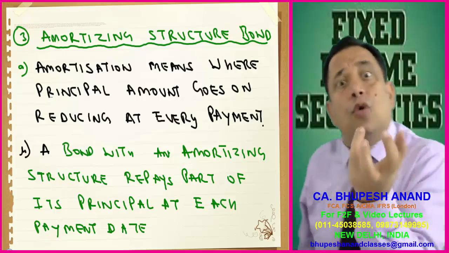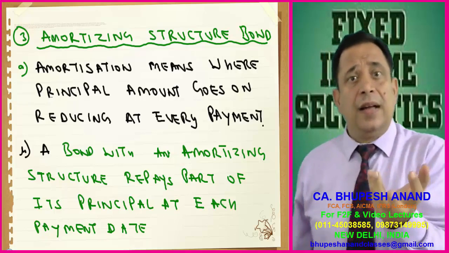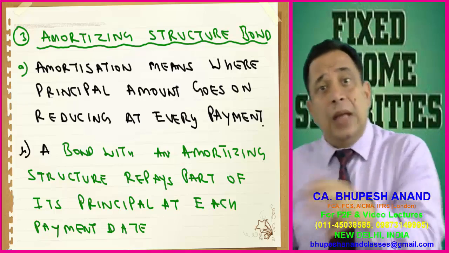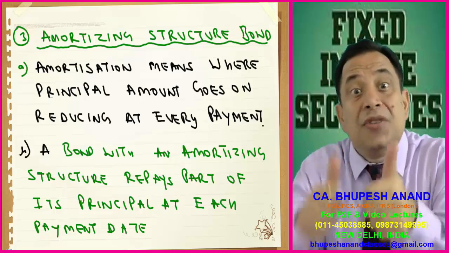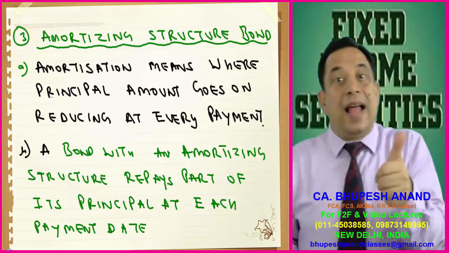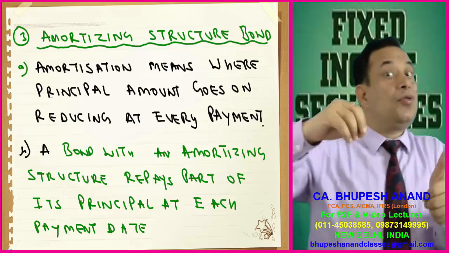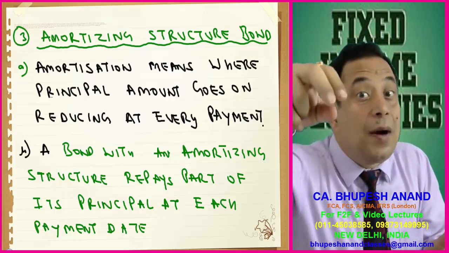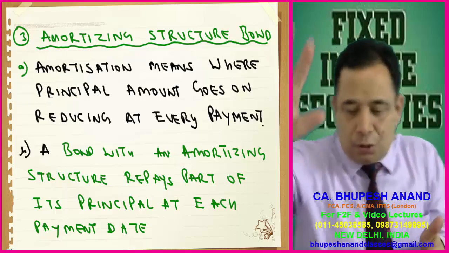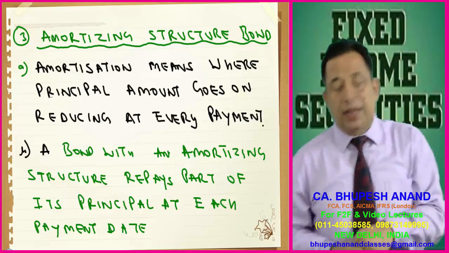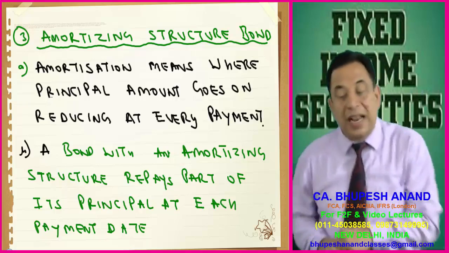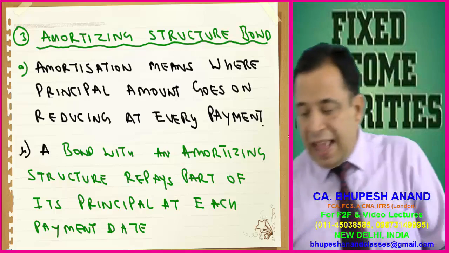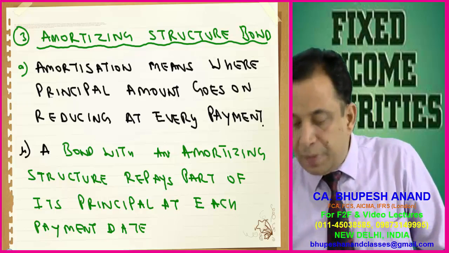It is similar to housing loans. For example, you have taken a housing loan and you have to repay it. In that case, an equal monthly installment will be calculated, and that equal monthly installment is composed of two parts: one is the principal amount, and the second is the interest amount. So that we will be discussing. Please write down point B: a bond with an amortizing structure repays part of its principal at each of the principal dates.